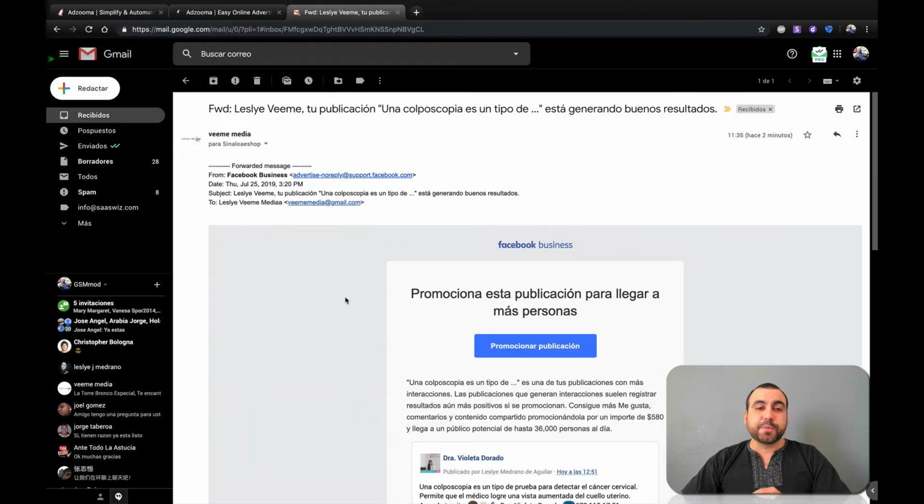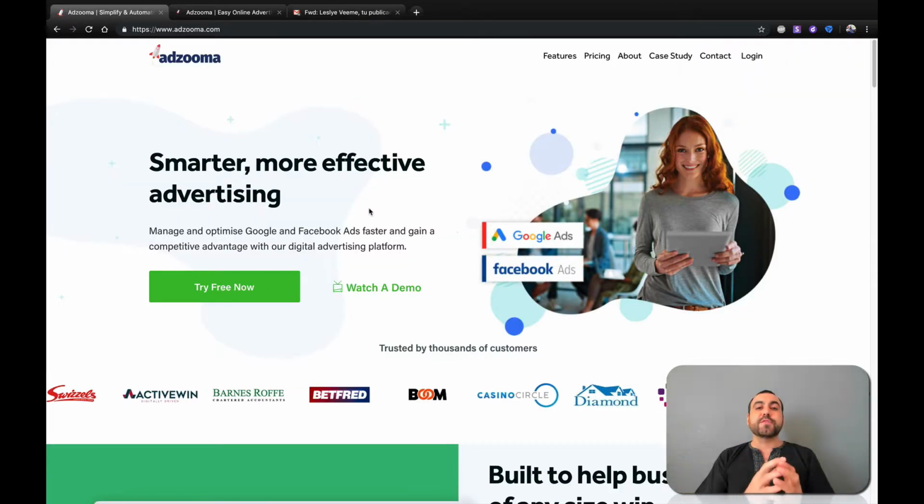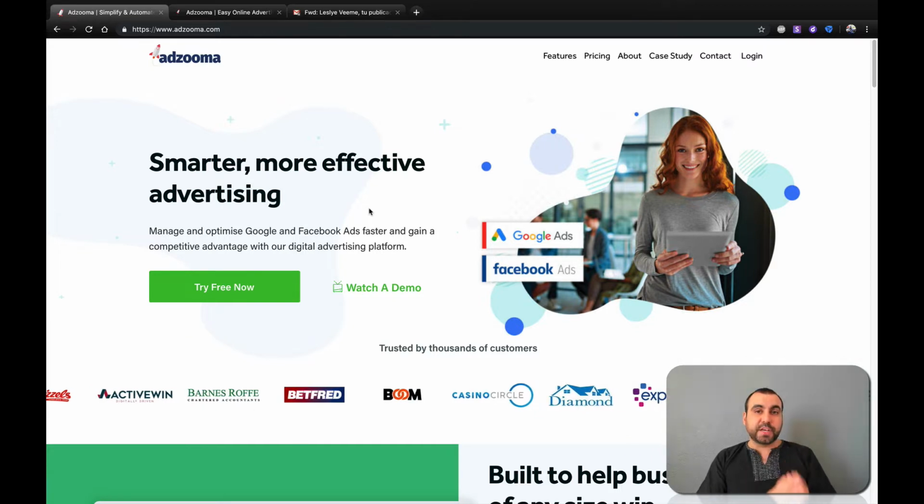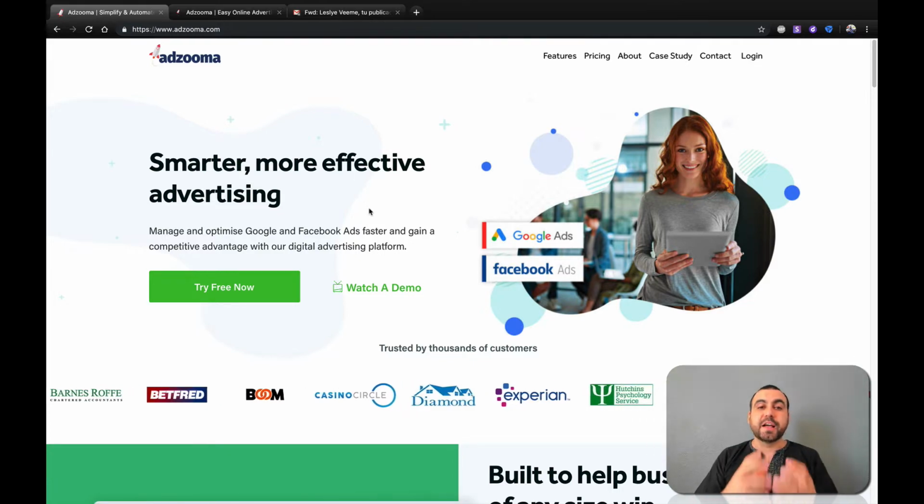Let's just say Facebook, I just received this email. I'm sorry that's in Spanish, but it says that your post is generating great results. So they're telling me to promote it. I mean, does that even make sense? If it's already doing good, why would I want to promote it? It's just those kind of things that make no sense that Adzooma tries to avoid. So they'll give you the same suggestions as Facebook and Google, plus additional suggestions that they've personally customized.